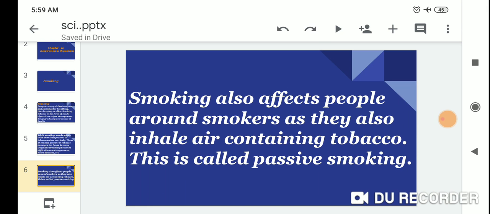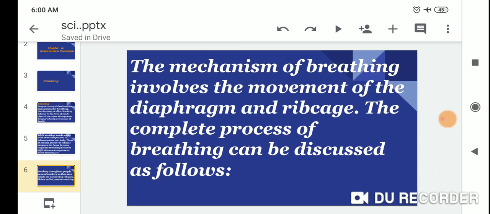Smoking also affects the people around the smokers as they also inhale air containing tobacco. This is called passive smoking.